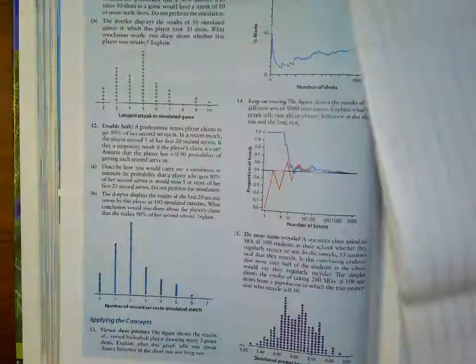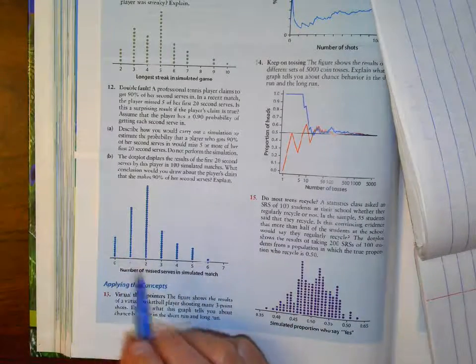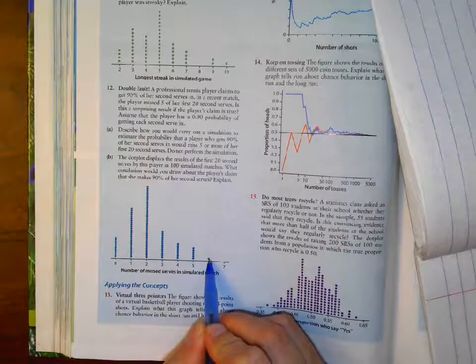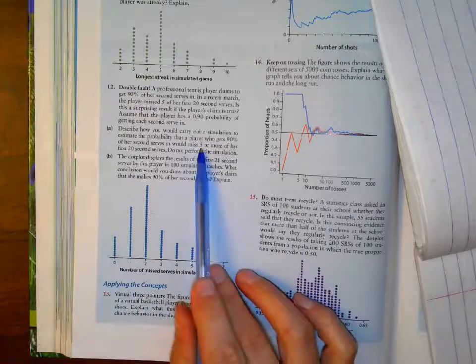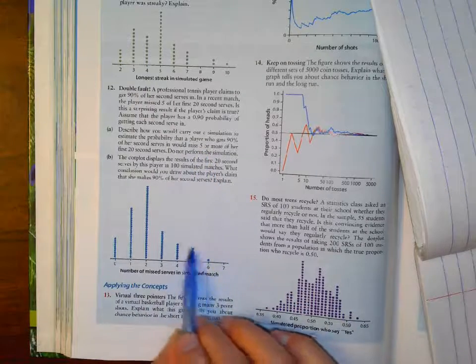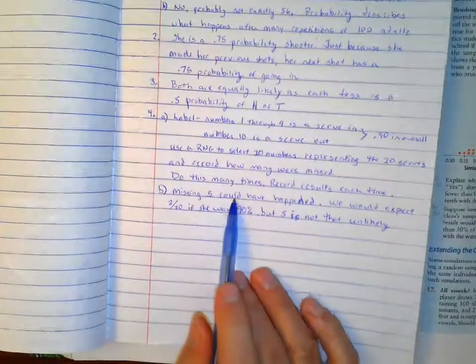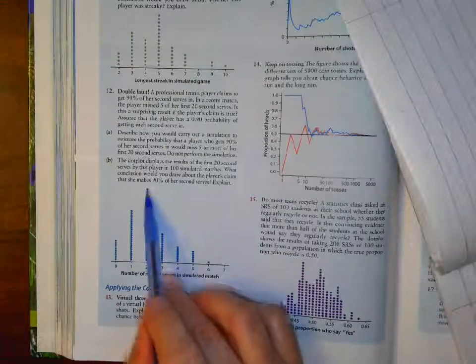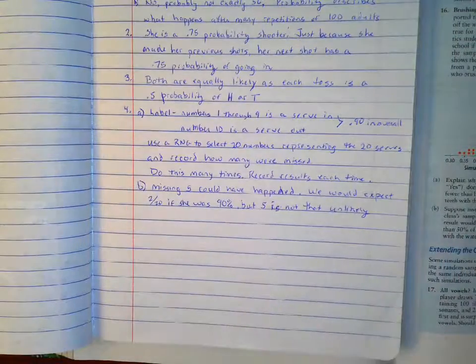Okay, if these are those results, so I used the random number generator for 20 serves and I had all of them in. That's what this point represents. This point here I had 6 that were out, etc. So would it be surprising based upon our simulation that we got 5 or more misses? Okay, 5 or more could happen. It's not extremely likely to happen, but it could happen. We would expect 2 out of 20, right? That's why we have most of them here at 2. This would be 90%, 2 out of 20. But having 5 or more isn't that unlikely.